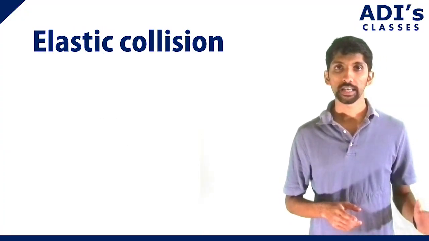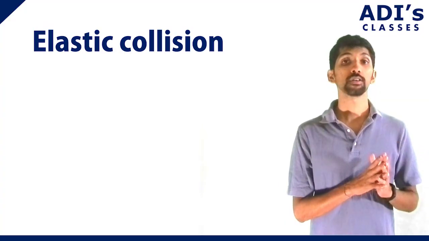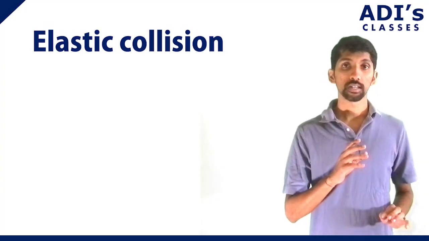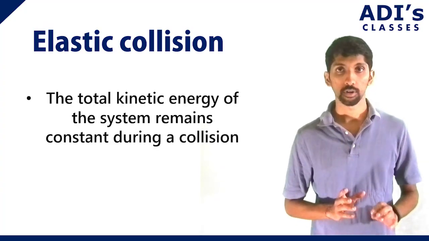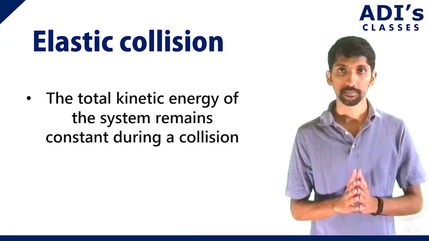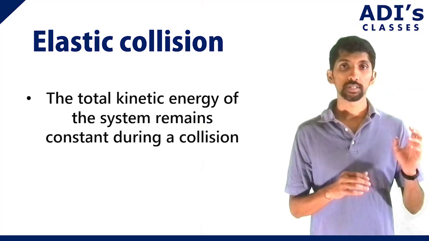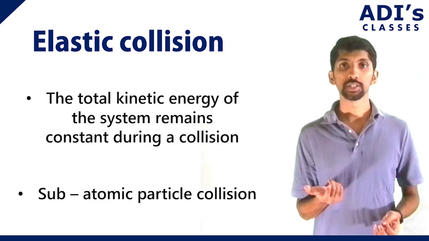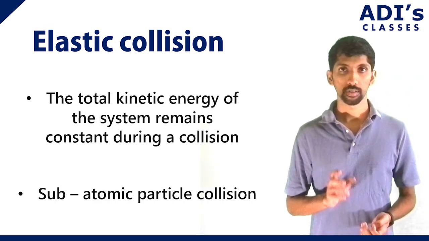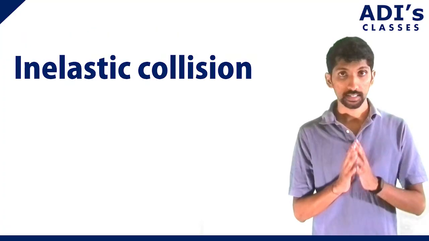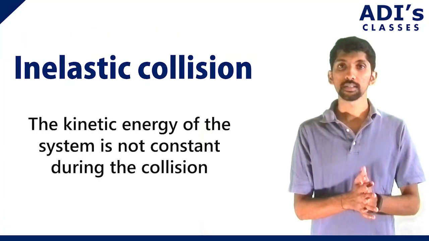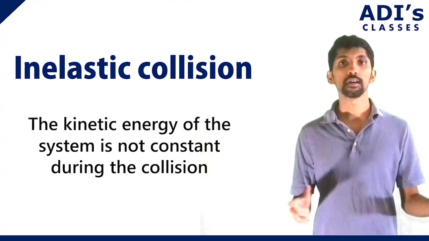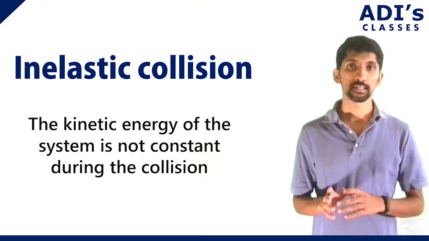First one is elastic collision. In this collision, the kinetic energy stays the same, or we can say kinetic energy is constant. An example is that atomic scale collisions are usually elastic collisions. The next one is inelastic collision. In an inelastic collision, the kinetic energy is not constant. Almost all the examples you see in day-to-day life are inelastic collisions.